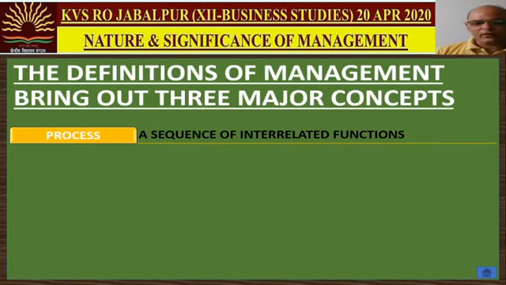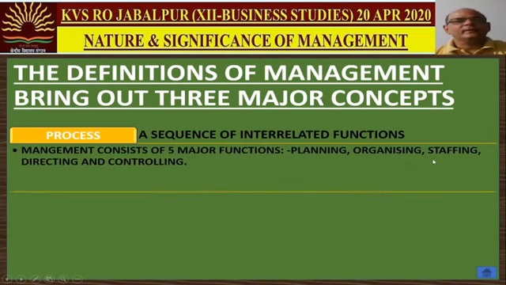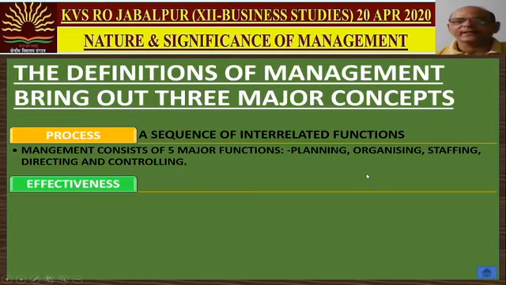We'll discuss the meaning of these functions later on in detail. And after controlling, it is not stopped. Rather, we again start with the planning. So it's a circular process. Management consists of 5 major functions: planning, organizing, staffing, directing, and controlling. Second very important concept in management is effectiveness. We will discuss it in detail in coming slides.